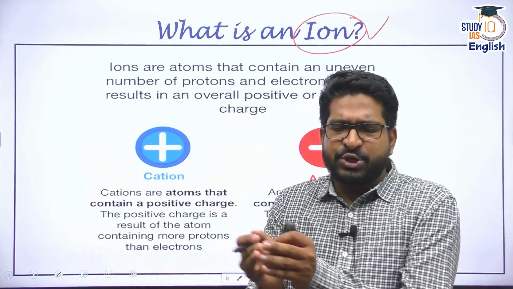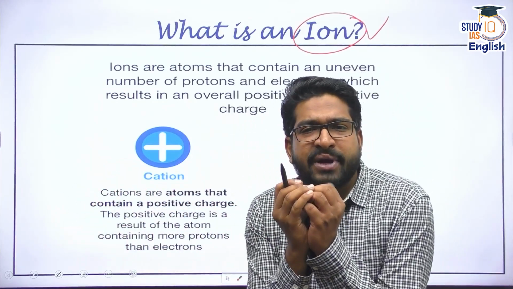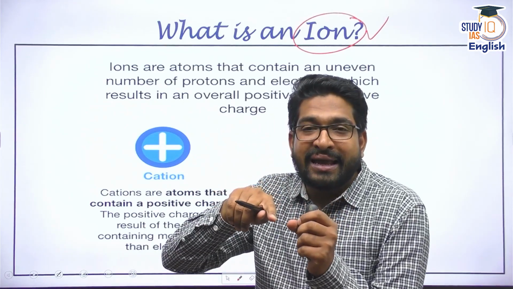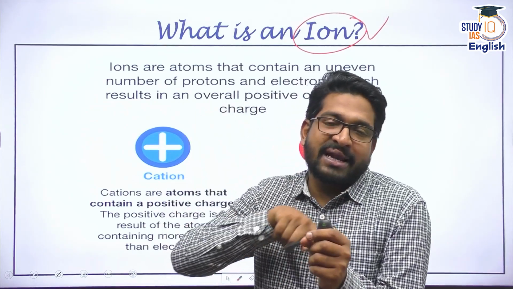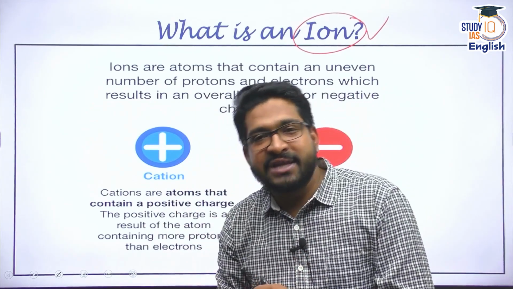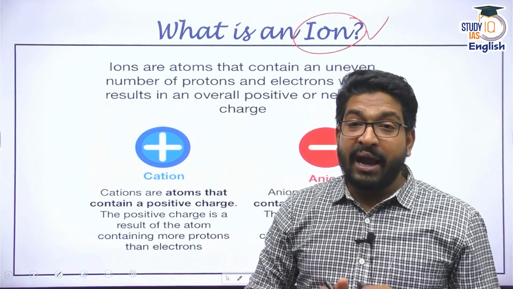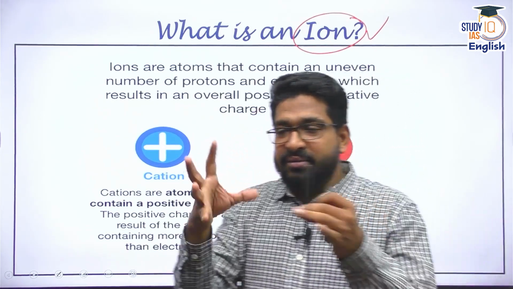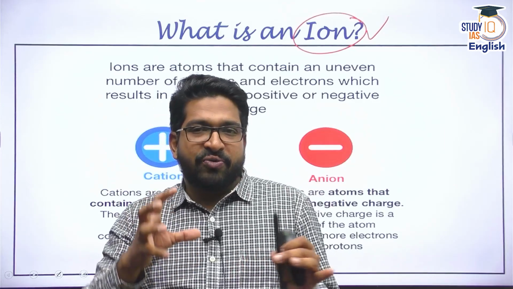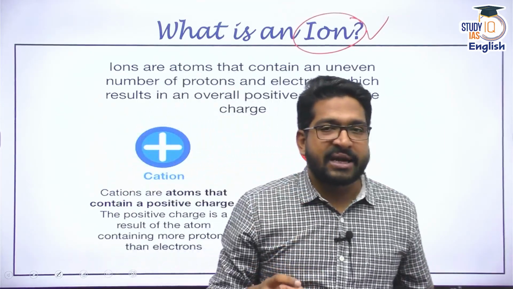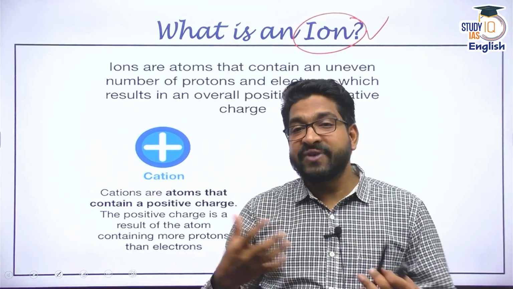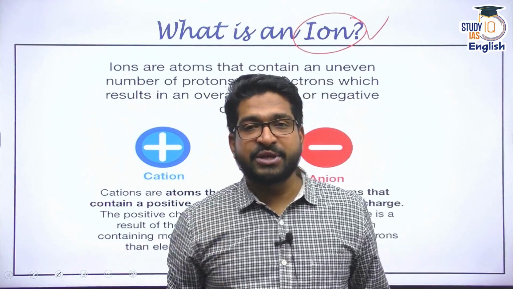We'll talk about the structure, where we say the nucleus comprises protons and neutrons, and there is an electron cloud around it. And the configuration of electrons of this atom defines its chemical properties also.